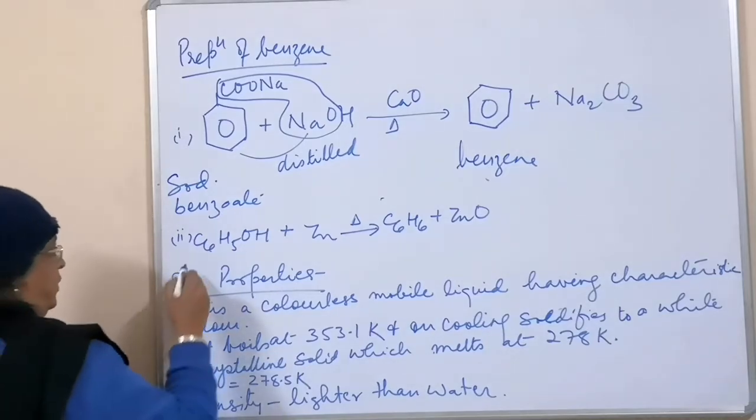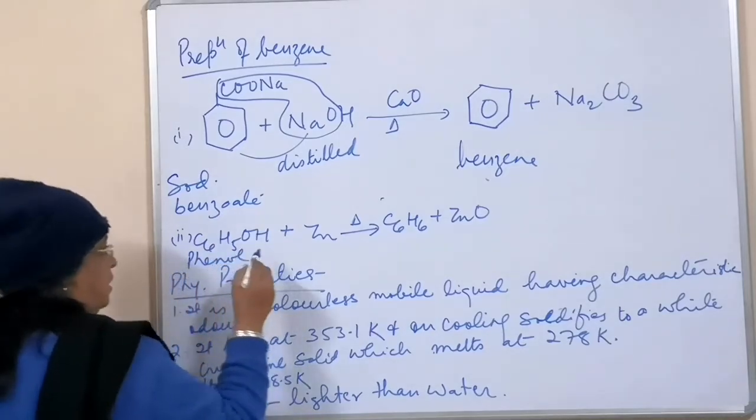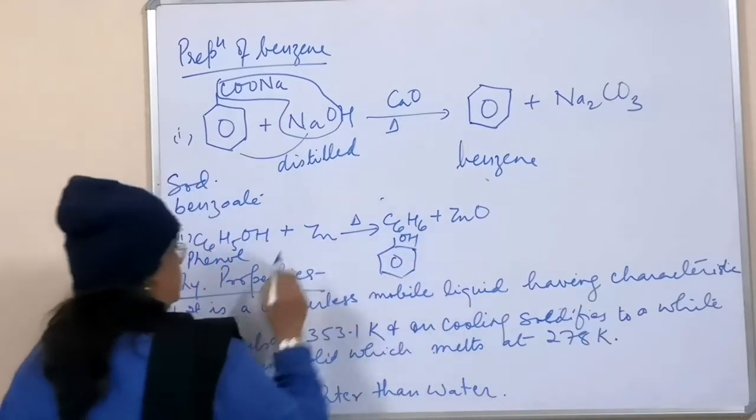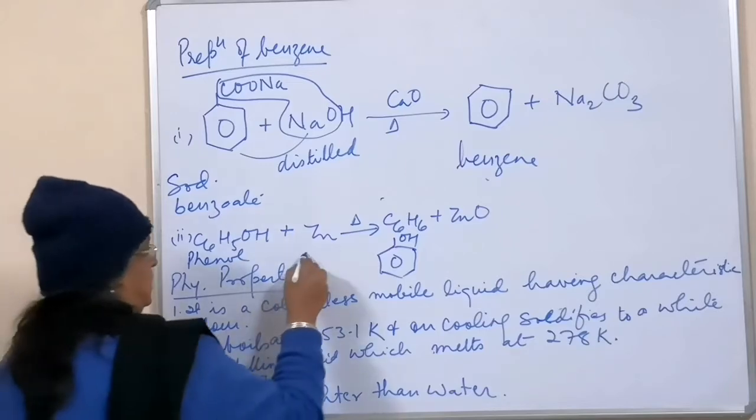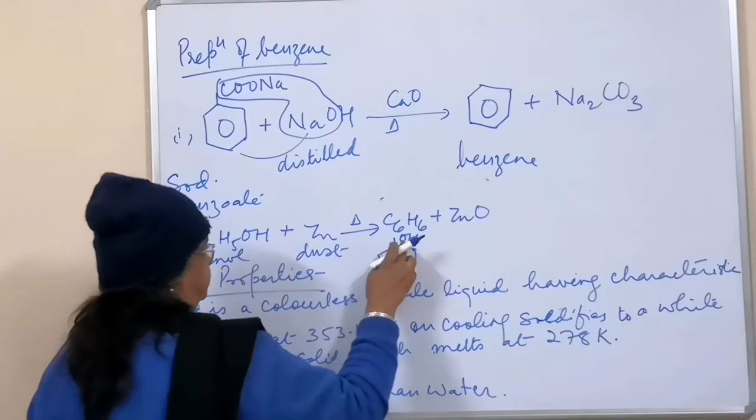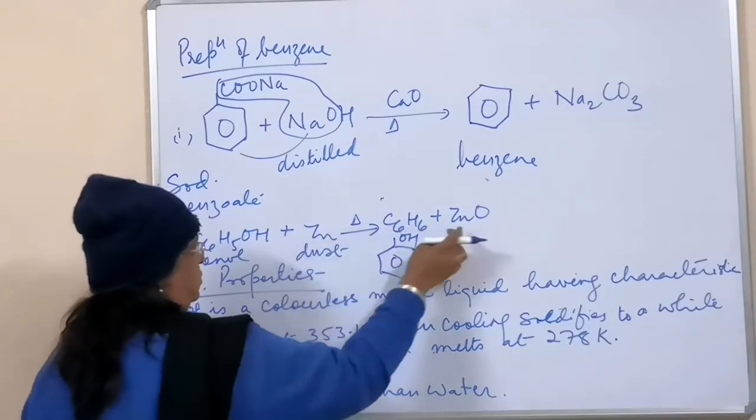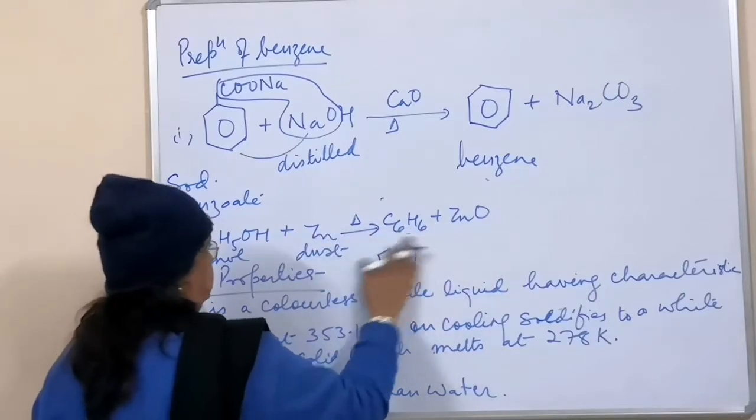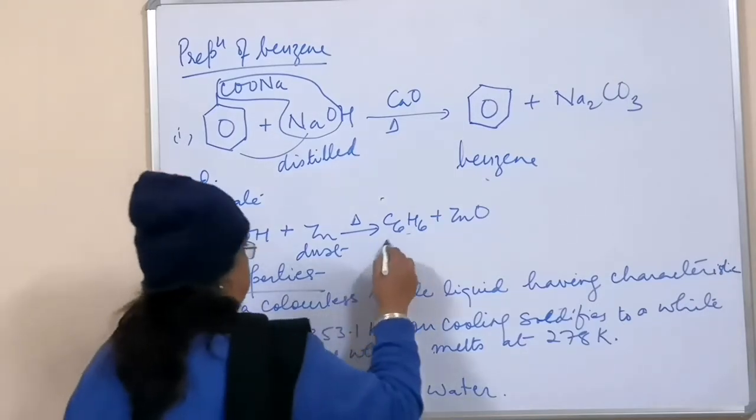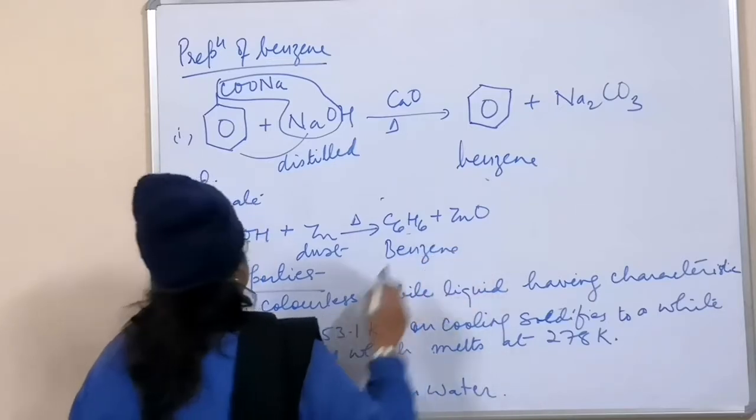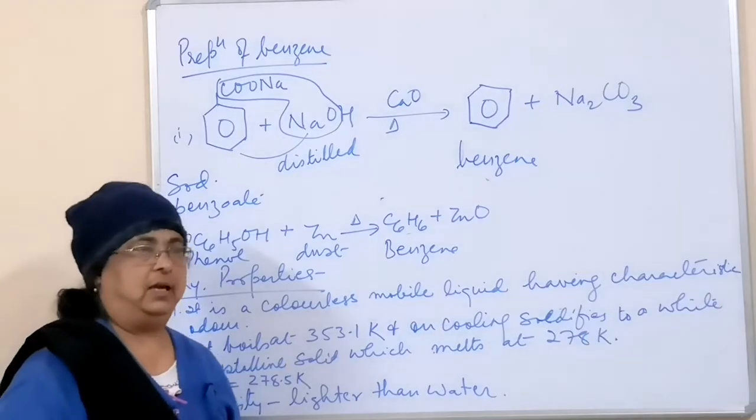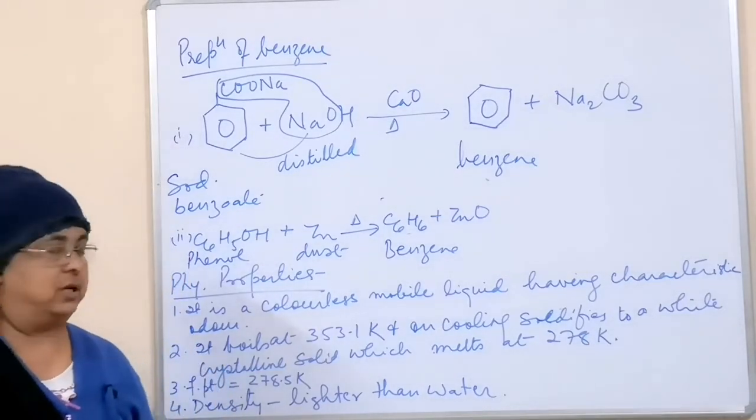The second method is from phenol. This is phenol, which you can write like this also. This is heated with zinc dust, zinc powder. If we heat, then this oxygen will combine with the zinc to give zinc oxide, and benzene is obtained. So this is again benzene. Only these two methods we have to do. In your book a number of methods are there, but they all have been removed from this reduced syllabus.